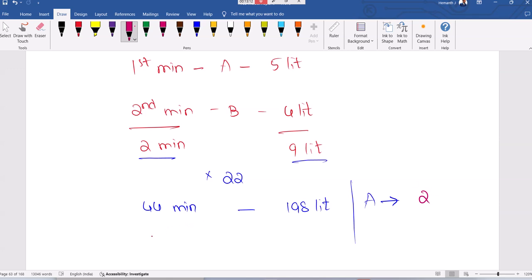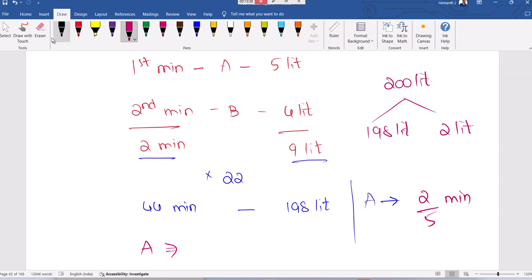See, don't take the entire 45th minute. I don't want extra, the entire minute is not required. A needs to fill the remaining 2 liters because 200 liters is the target. 198 already completed, only 2 liters are left over. If I give the entire minute, A will fill 5 liters. I don't want 5, I want only 2. So extra time required is 2 by 5th of a minute.